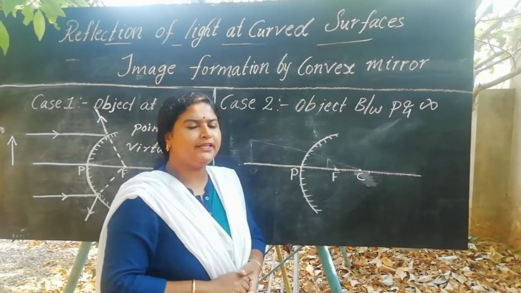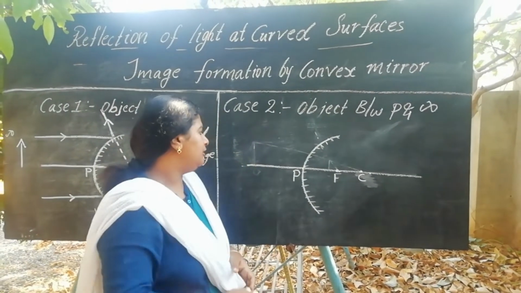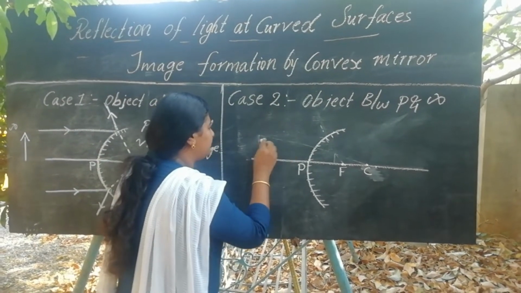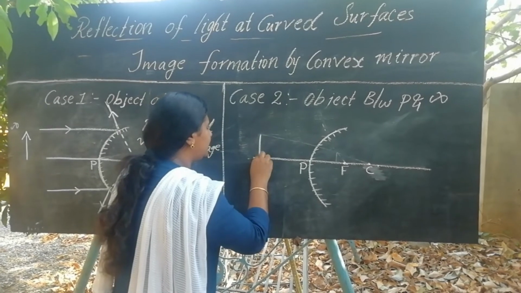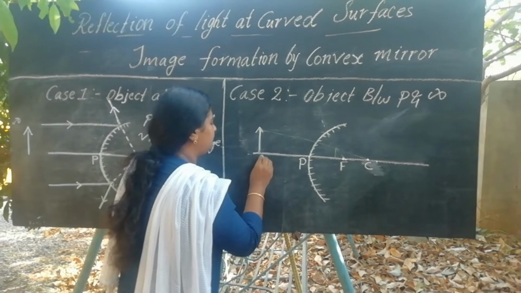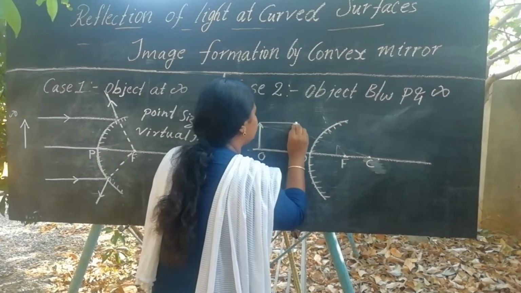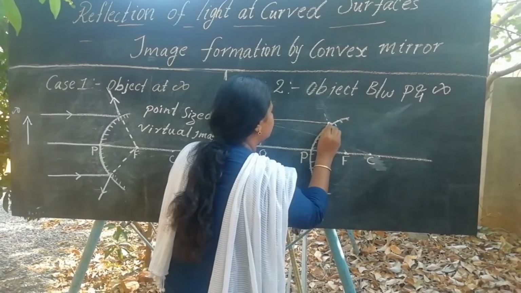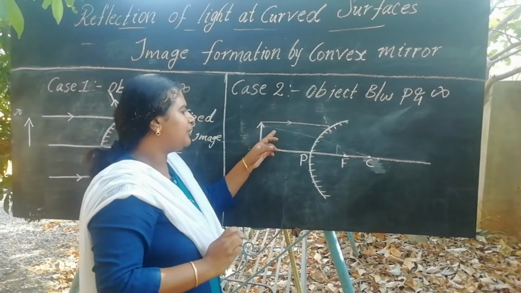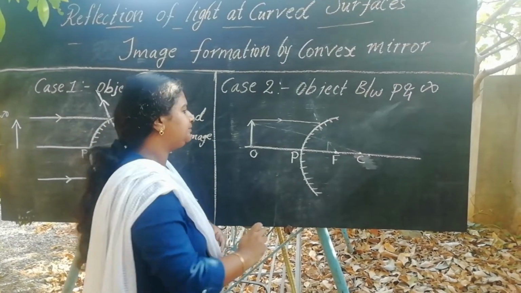Now let's consider case 2, that is when the object is between pole and infinity. Or we can say that the object is just in front of the mirror. When the object is in front of the mirror, the ray that travels parallel to the principal axis, so this is the incident ray coming from the object and traveling parallel to the principal axis.